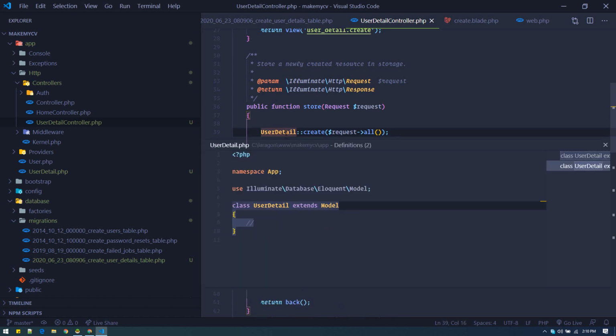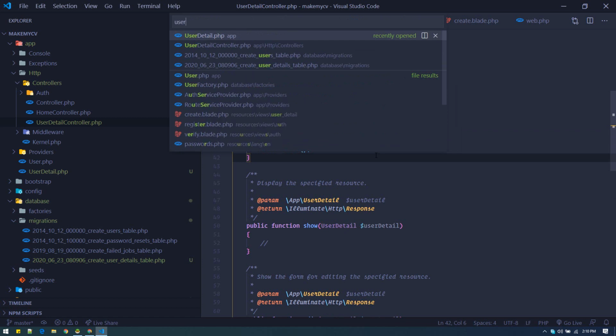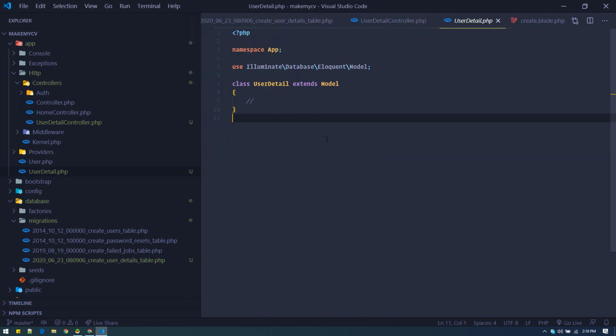That means you need to go to the UserDetail model and define which fields can be fillable.